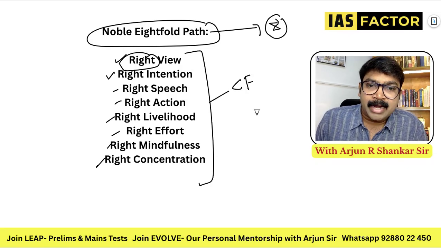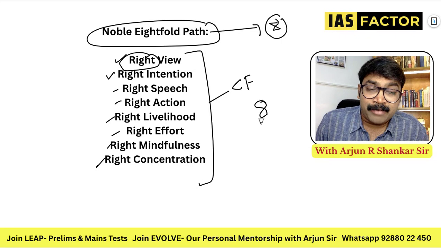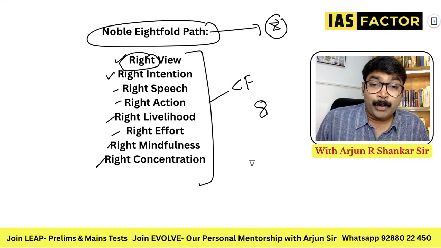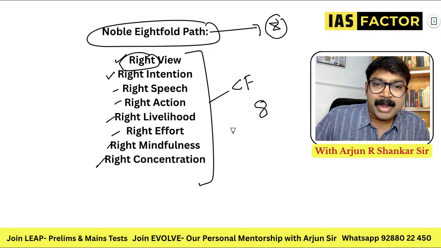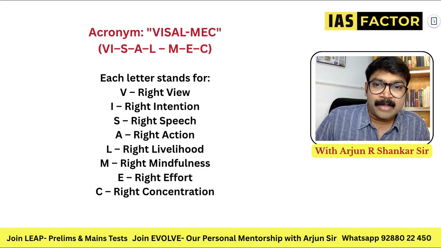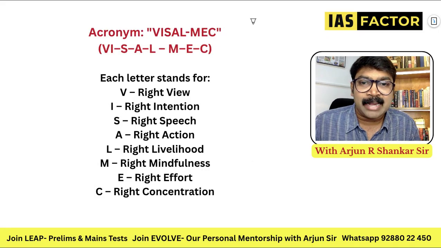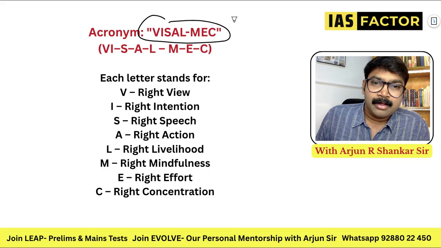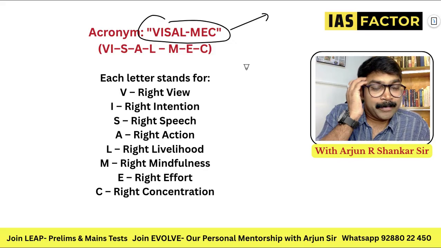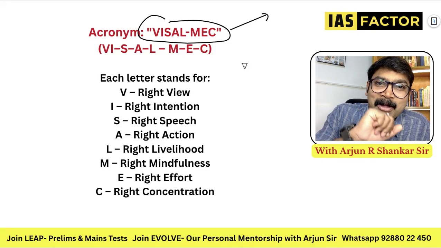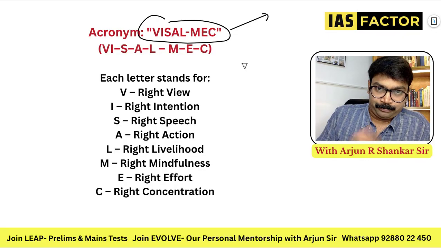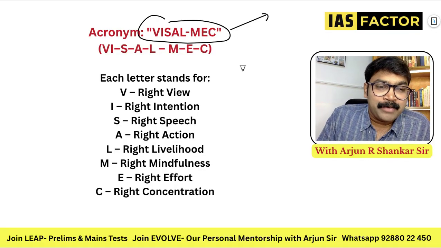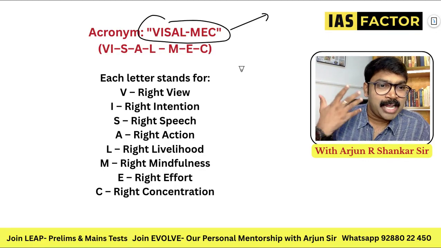Apart from that, there are 8 important things, and I've made an acronym to make it easy, because you will forget things like intention and livelihood. That is why, with right as the common factor, I've created an acronym called Vishal Mech. You can remember it as Vishal Mech or anything that you want, because sometimes the weirdest acronyms are the easiest to remember. Remember my friend Vishal from mechanical engineering, Vishal Mech.